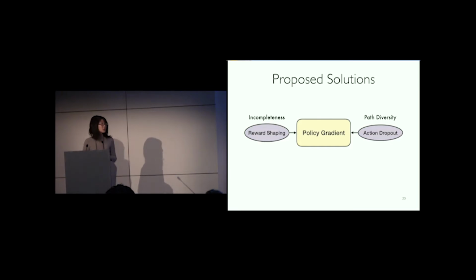In our work, we propose two techniques, reward shaping and action dropout, to account for the challenges mentioned above. Our technique is integrated with a standard policy gradient algorithm. Before introducing our technique, let's first take a quick deep dive into the standard formulation of policy gradient.